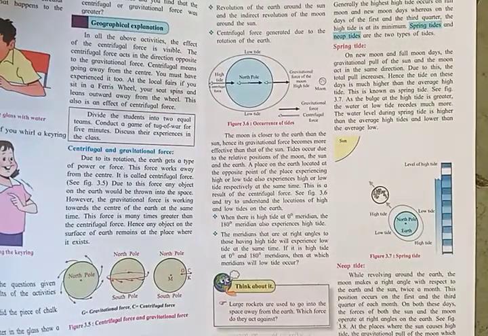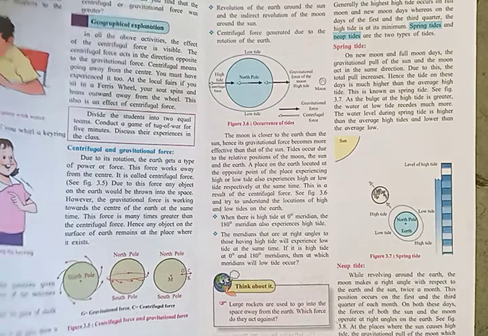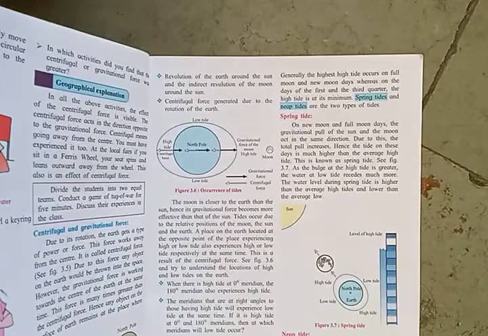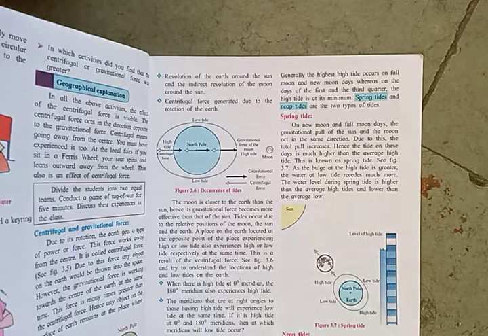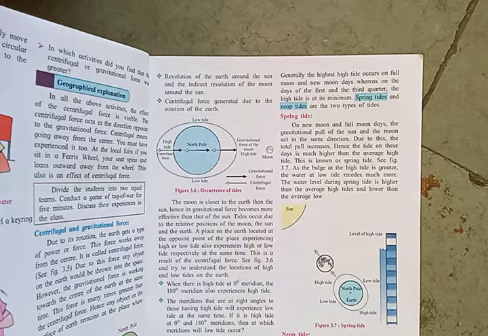As the timing of the tide varies every day, the range of the tide also keeps on changing. Generally, the highest high tide occurs on full moon and new moon days, whereas on the day of the first and the third quarter, the high tide is at its minimum. Spring tides and neap tides are the two types of tides. So first we study the spring tide.